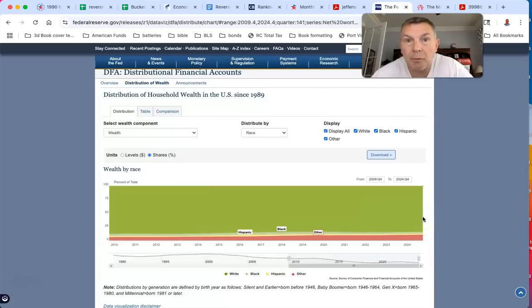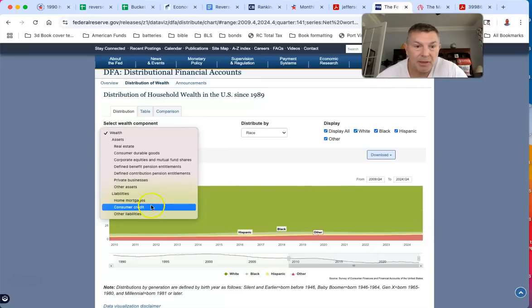So really the other races, Indians and things of that nature, Pakistanis and whatnot, have grown, where Hispanics have stayed the same, but whites and blacks have dropped off. But watch this, though. This is pretty interesting. I'm going to go to liabilities.